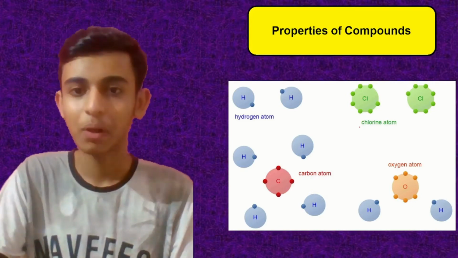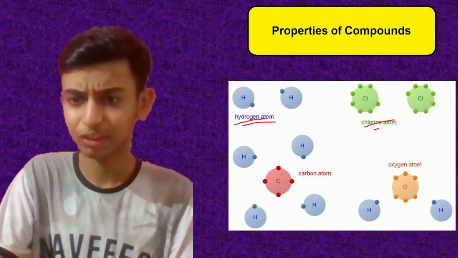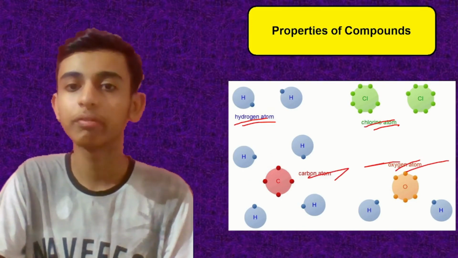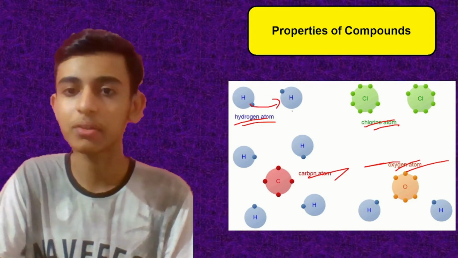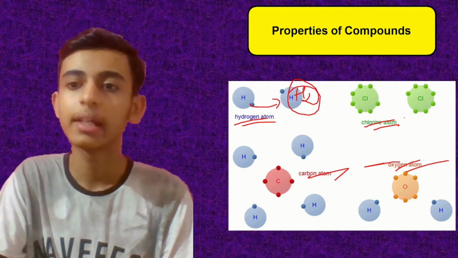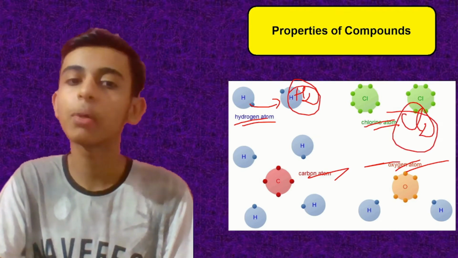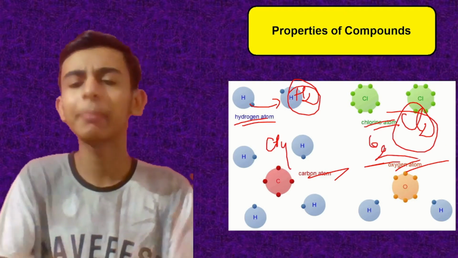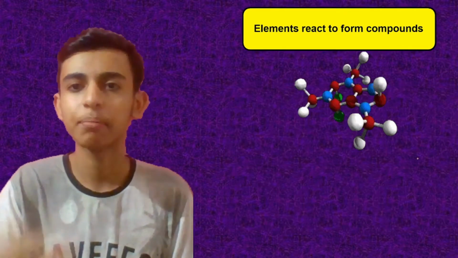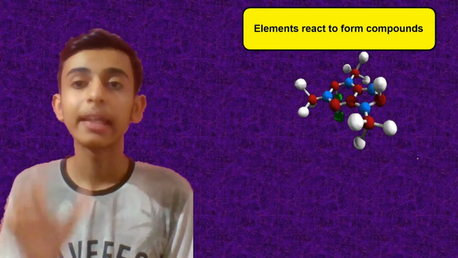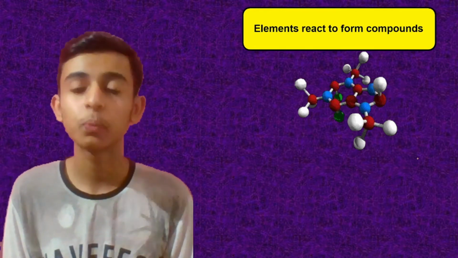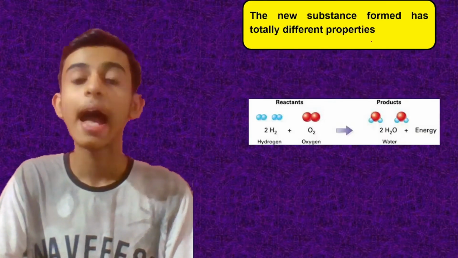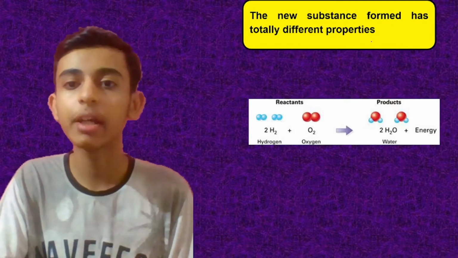Okay, so the properties of compounds are these. For example, I have a hydrogen atom, chlorine atom, carbon atom, oxygen atom. They all are composed of one or the other atom, like hydrogen combined to form this H2 molecule, Cl2. We will be studying covalent bonding in class 10. अभी के लिए छोड़ दो CH4 and O2. अभी के लिए just leave it. It's not that important. But remember this thing, that elements react to form compounds. Two or more elements react to form compounds.